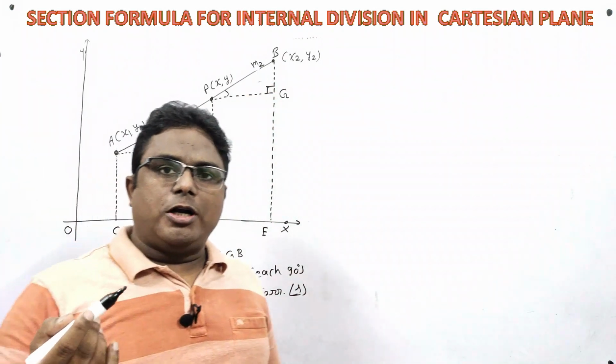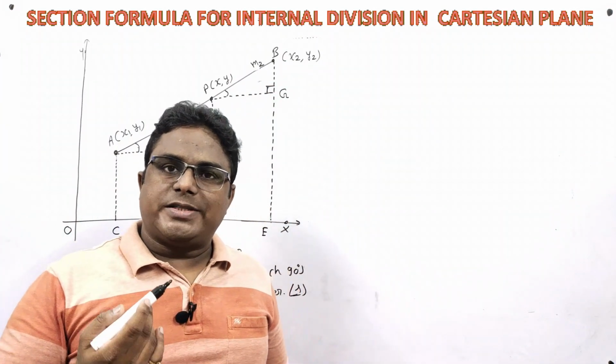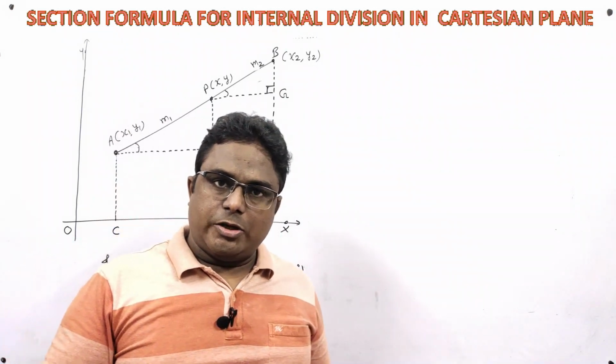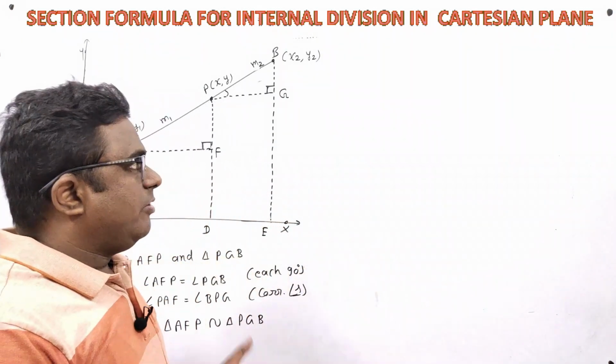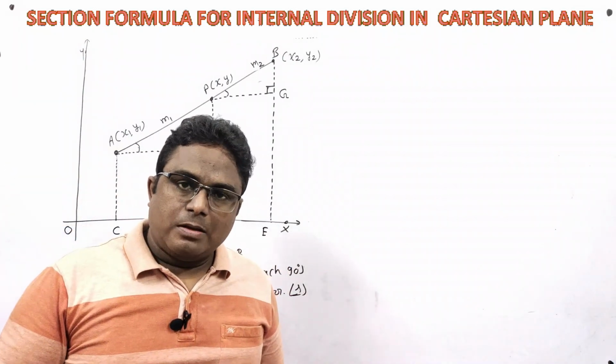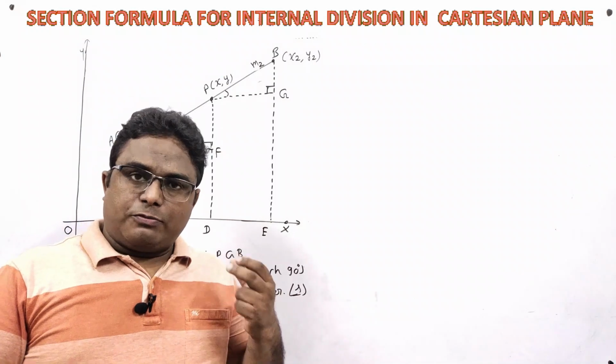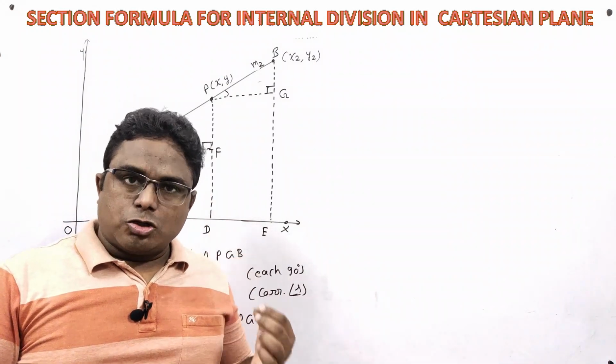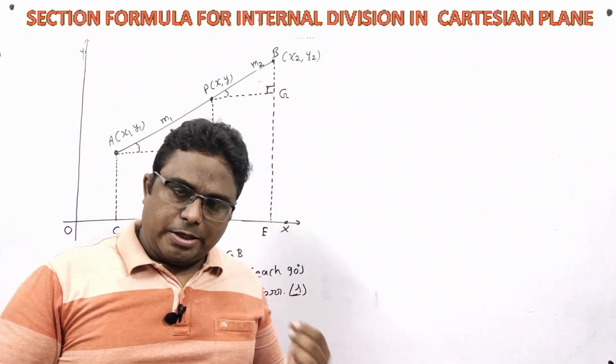Now there is a very important theorem regarding similar triangles. What is that theorem? Thales theorem. Now I will apply Thales theorem. And what does Thales theorem say? Thales theorem says that if two triangles are similar, then the ratio of corresponding sides are equal.